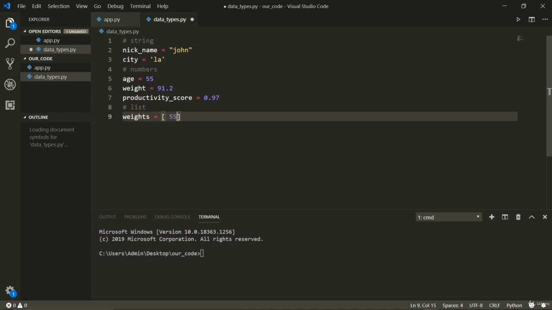For example, 55. I can store another weight here by a comma. Remember this. This is used to tell you that there's another value coming. Then I can store 65, 54, 57, 77. Remember, don't end with a comma. A comma means that there's another value there. That's all it means. With lists, we're going to go into detail. Don't worry about it if you don't understand it.